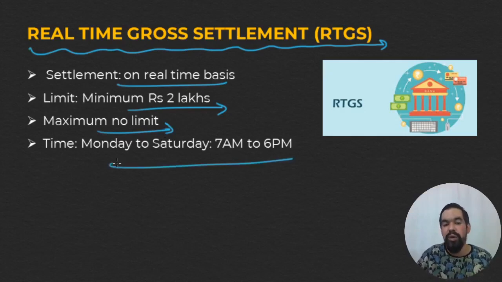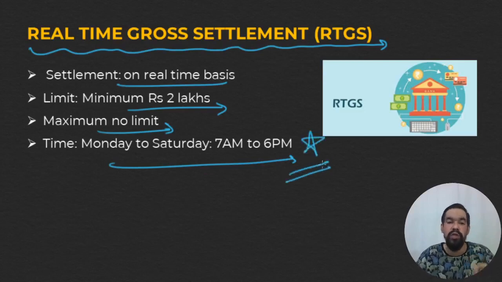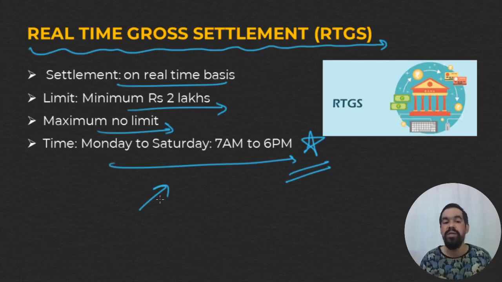So you can transfer any amount using RTGS. And the new timing is 7 a.m. to 6 p.m. right now. So you have to remember this time duration. Previously, it was 8 a.m. to 4:30 p.m. for normal banks, or intra banks, and for interbank it was 4:30 p.m. For intrabank, it was 9 a.m. to 6 p.m.